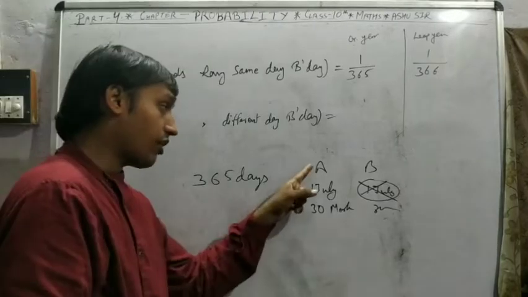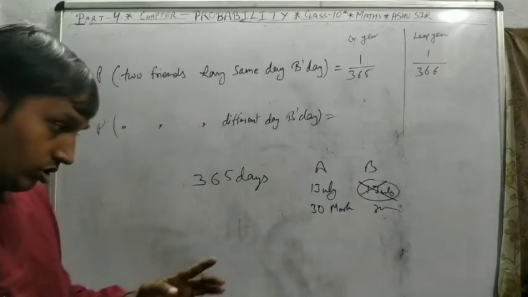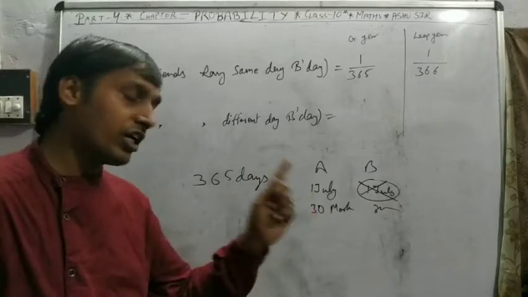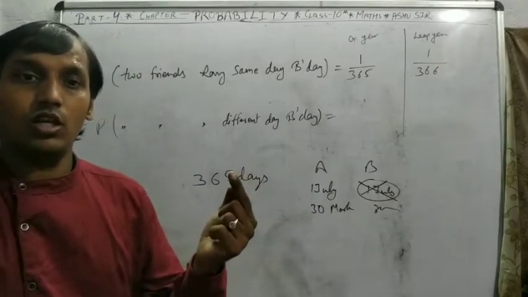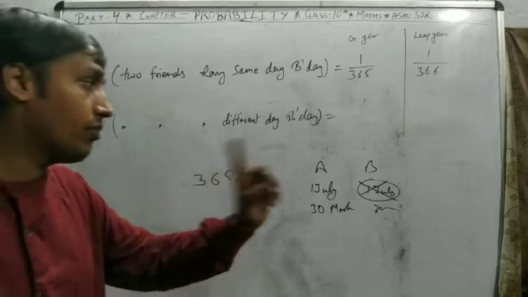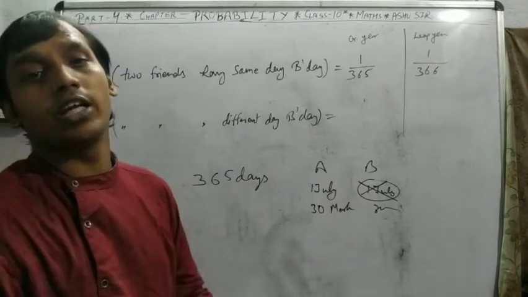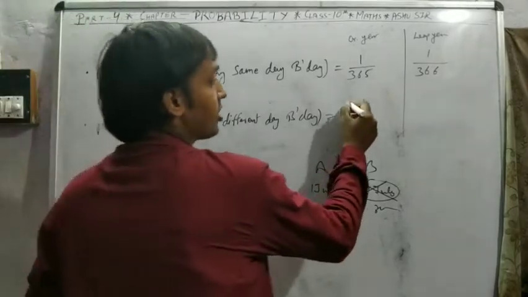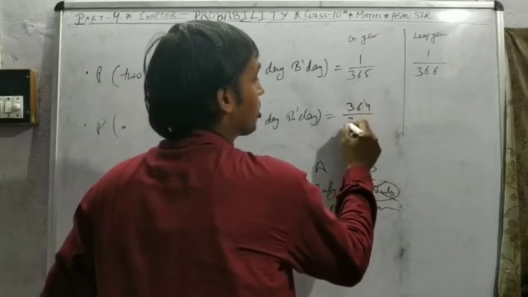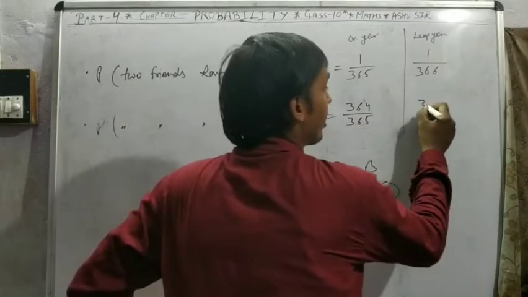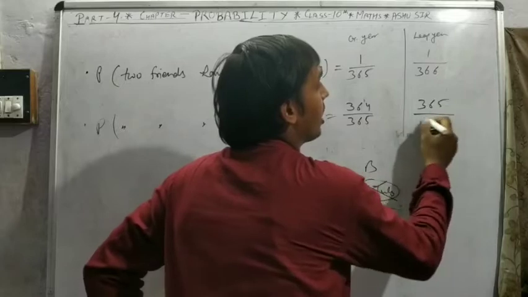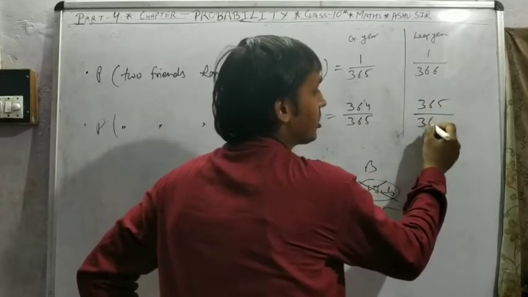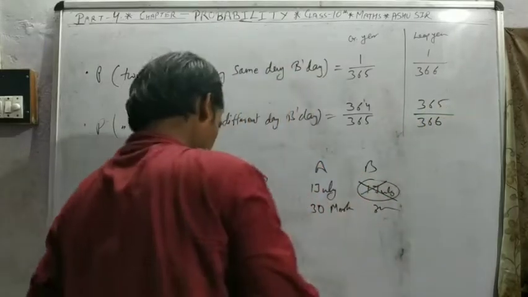Means in the whole year, only 1 day is excluded, and on all other days B can celebrate. So this is called different day birthday. That is 364 upon 365, or for a leap year 1 day less, 365 upon 366.